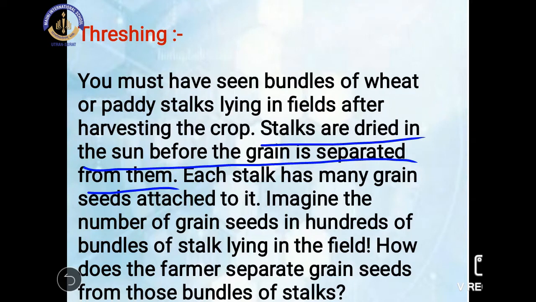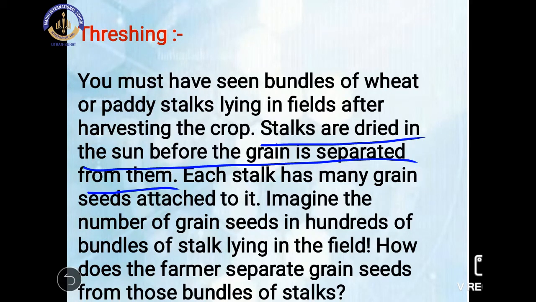We will separate the grain from the stalk or the chaff of the plant. If we have a mango tree or a guava tree, and we want the mango or guava, then we can easily pluck it and separate that fruit from the tree by the plucking process, by hand picking. But here we can't pluck each and every grain from the stalk. Why? Because the size of the grain is much smaller than a fruit like a guava or apple. So it is impossible to separate the grain from the stalk this way.